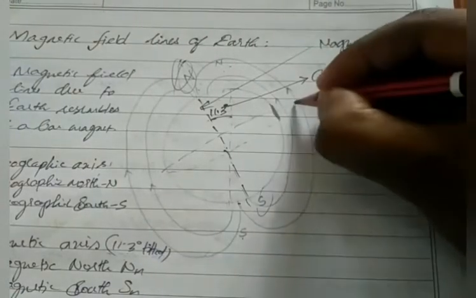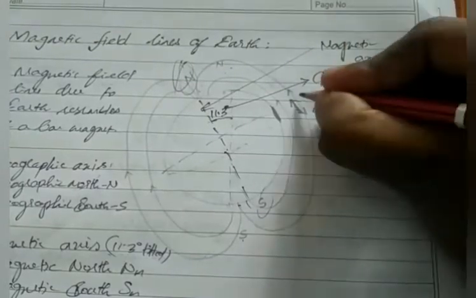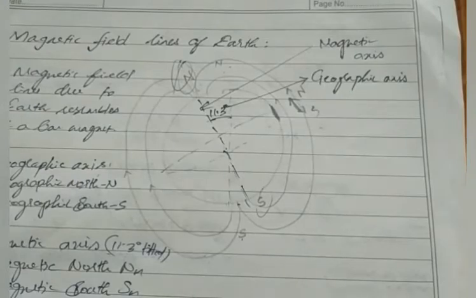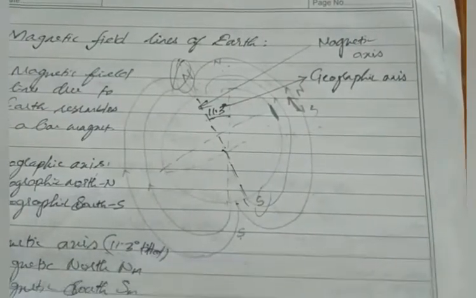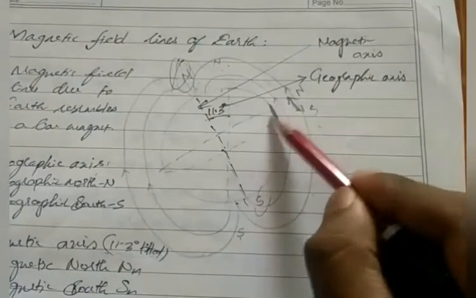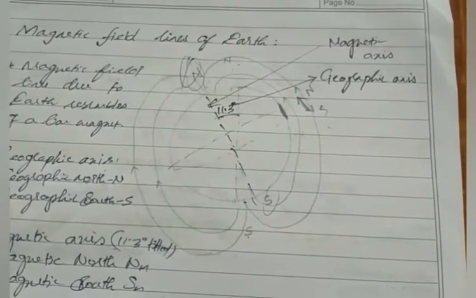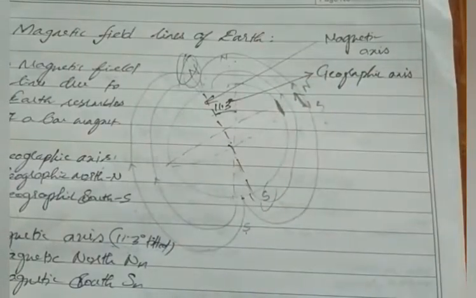The magnetic compass shows like this, south pole and north pole. So what is the angle between these two? The angle between these two is 0. So we can say the magnetic inclination at the equator will be 0.